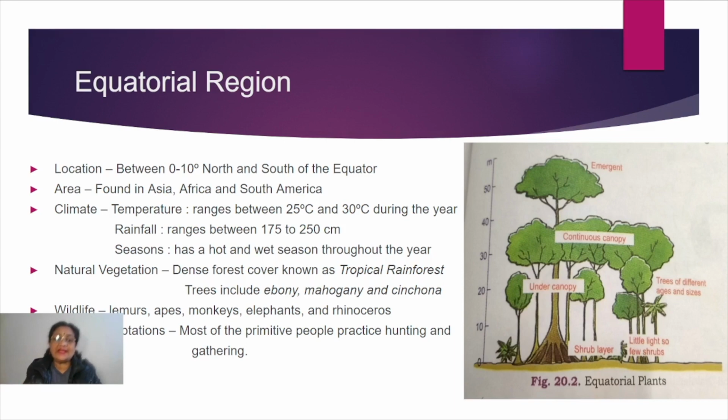So it is not in favor of the growth of most animals. We cannot say that it totally has no living beings, but most of the animals found in normal forested areas are not seen here, the reason being this only. Mostly the animals belong to this category, called arboreal.